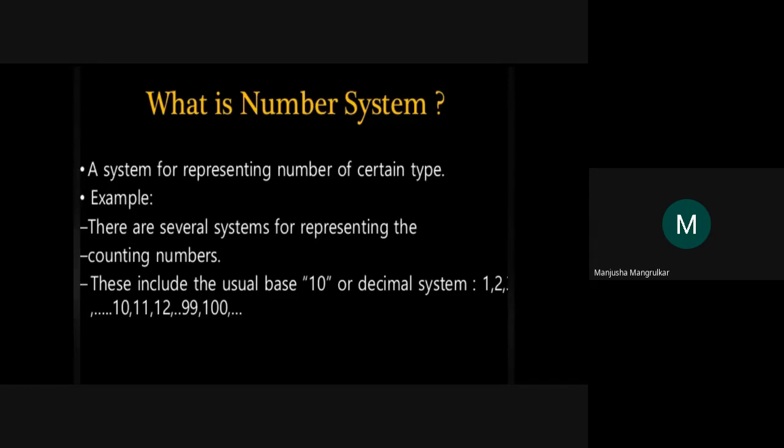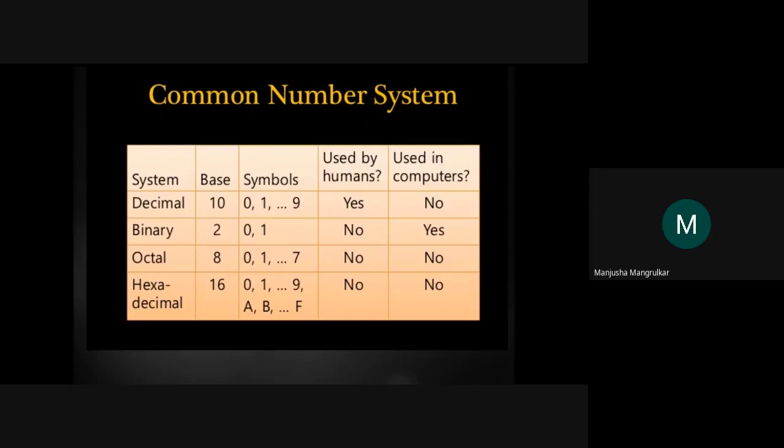Now, the number systems each have a base. The decimal number system has base 10, and the symbols are 0 to 9. It is used by humans, yes, but it is not used by the computer. The computer doesn't understand decimal numbers; it only understands binary numbers. We are human beings interfacing with the digital system.